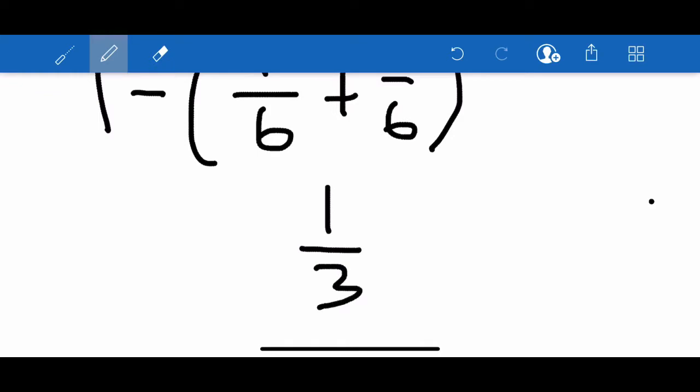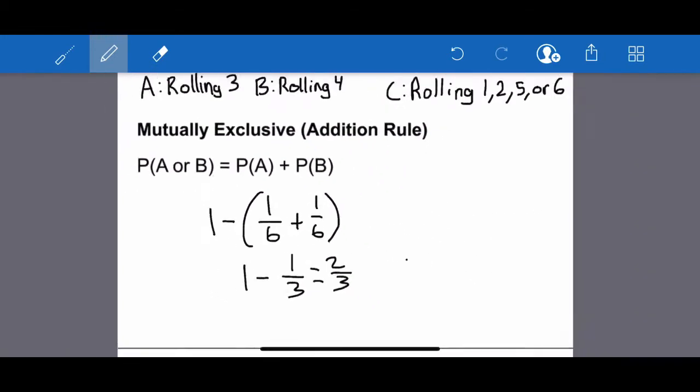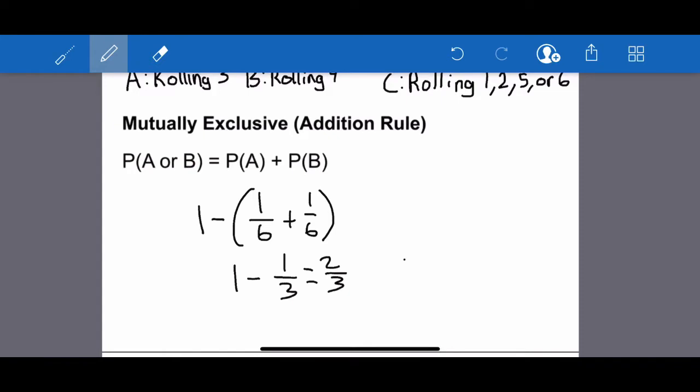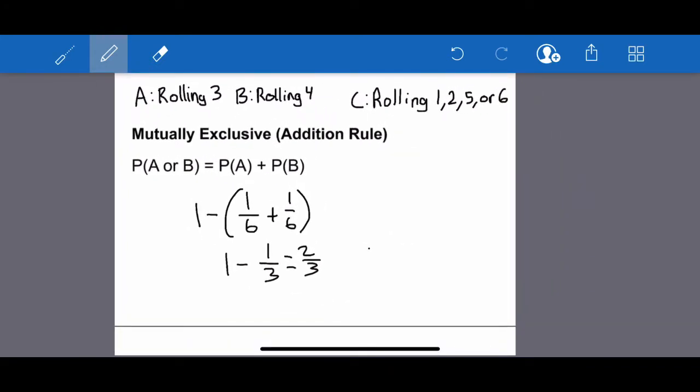And then if you take 1 and you do 1 minus 1/3, you will get 2/3, which is the same as 4 over 6, which is the same as the probability of C. So that shows you how the probability of A or B equals the probability of A plus the probability of B for mutually exclusive events.